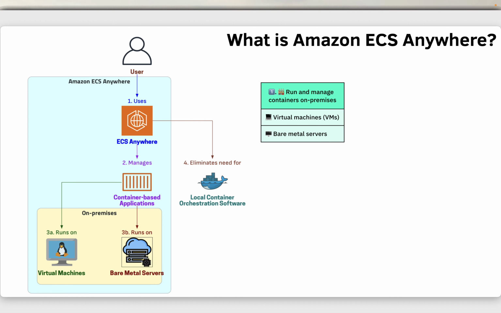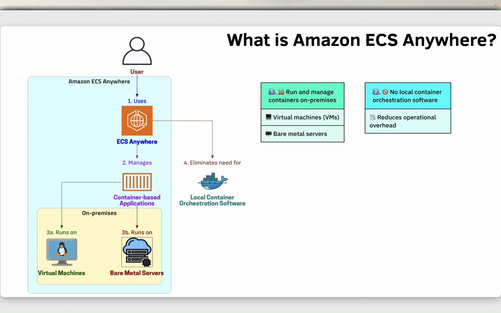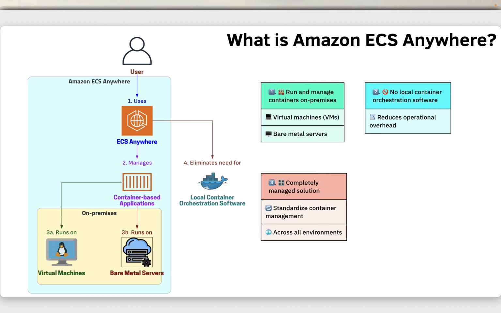Amazon ECS Anywhere enables you to run and manage container-based applications on-premises, including on your own virtual machines, VMs, and bare metal servers. With ECS Anywhere, there is no need to install or operate local container orchestration software, which significantly reduces operational overhead.